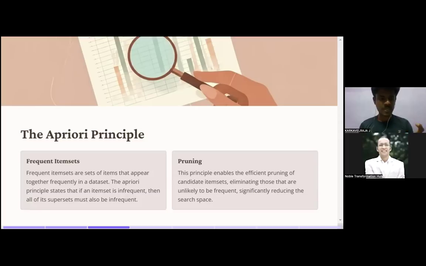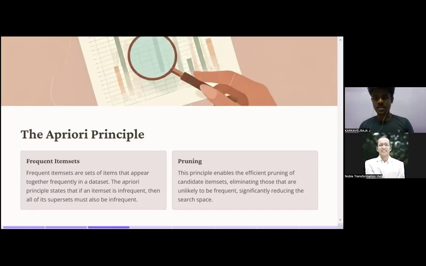The Apriori principle states that if an item set is infrequent, then all of its supersets must also be infrequent. Just understand, if a product or item doesn't occur frequently in the transactions, then it is not that important and it is not going to occur more frequently. That is the Apriori algorithm's slogan, let us call it a rule. When the item set is infrequent, then the superset, whatever set you create using the less frequent item set, is also going to be less frequent. That is the mantra of the Apriori algorithm.